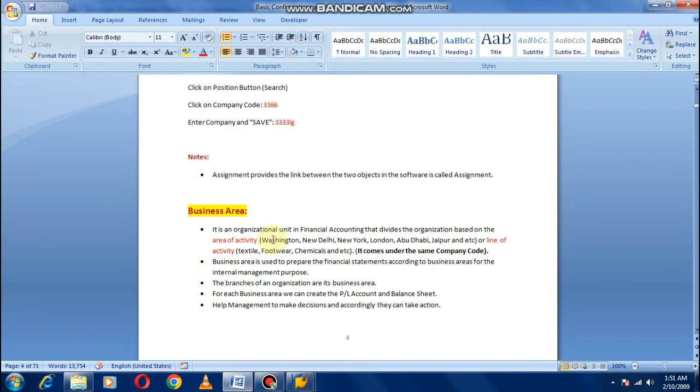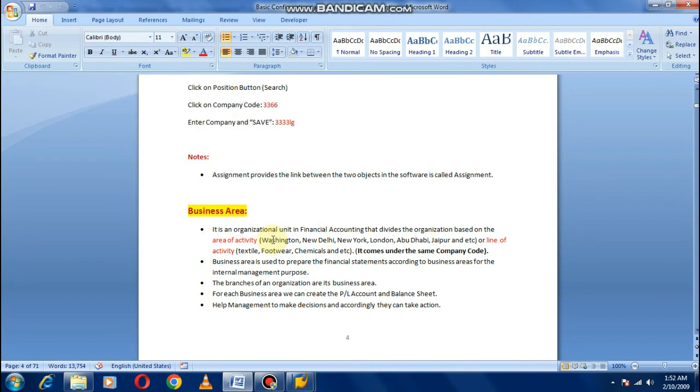So based on the branch, we can divide our business area. For example, business area for Mumbai, business area for Hyderabad, business area for New Delhi, business area for Chennai, business area for Bangalore. These are the business areas.